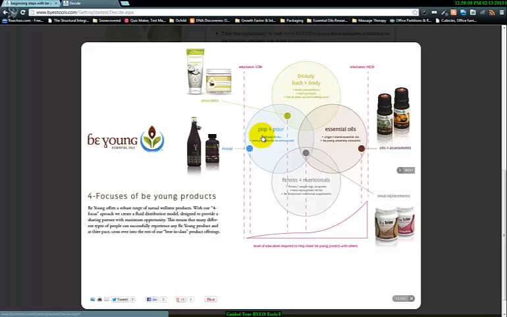But ultimately, we want to be able to show you that when you jump into the essential oil realm, there is a lot more of a higher educational curve for the reason that each essential oil is specifically a separate product. And we have over 70 essential oils. That's 70 different products you've got to learn. And not only do you have to learn different products, but you have to learn how they work within the body.